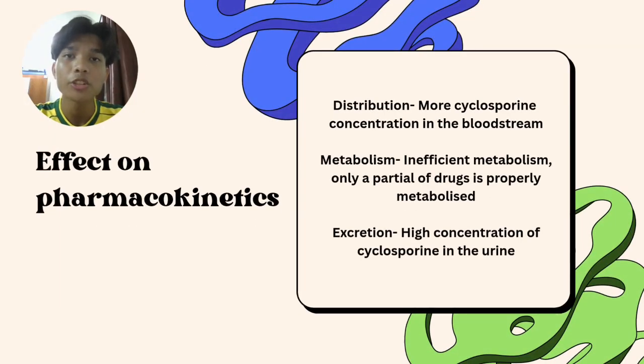This drug-food interaction causes some effects in the pharmacokinetics. In the distribution phase, more cyclosporine is available in the bloodstream. In the metabolism phase, the metabolism of cyclosporine becomes inefficient. Only a partial part of it is metabolized properly. This is due to the inhibited CYP3A4 enzyme. In the excretion phase, a high concentration of cyclosporine could be found in the urine.